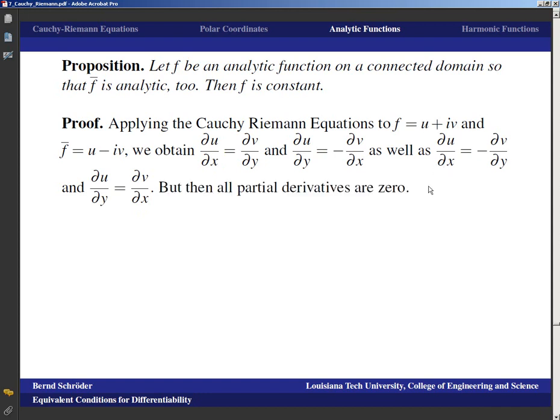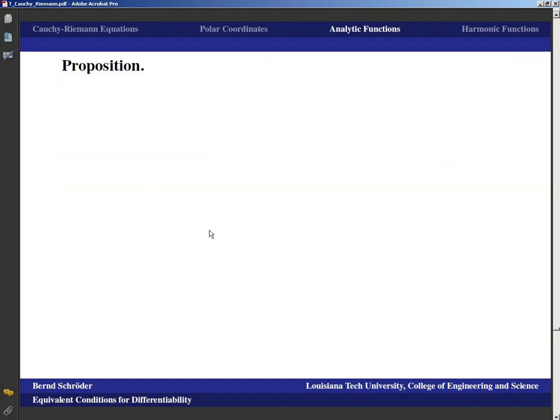so du/dx is equal to its negative. And similarly, for all those partial derivatives, these equations show that every partial derivative is equal to its own negative, and that means all partial derivatives are 0. And that means f prime is equal to 0, and that means that f is constant. And that's the end of this one.